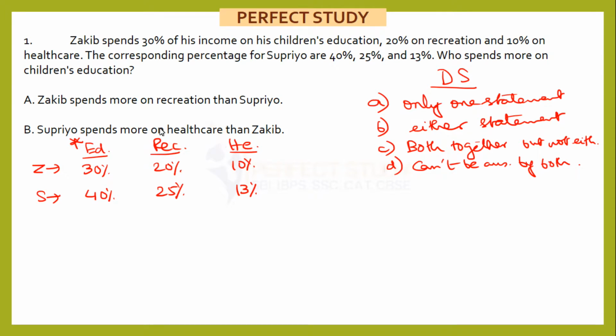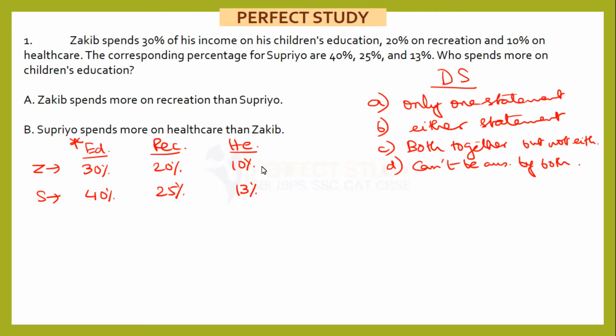Now statement A gives us information. Zakib spends more on recreation than Supriyo. Now in terms of percentage breakup, Zakib's expenditure is less, but remember this breakup is not a breakup of recreation, it is a breakup of their own total. So we don't know what their totals are.